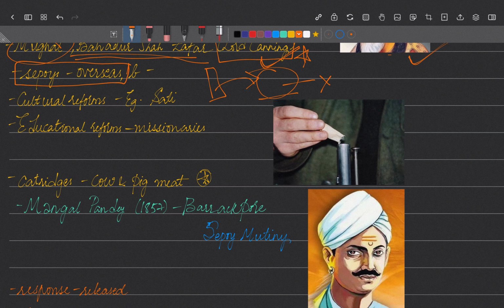And we've seen there were cultural reforms during the 19th century. For example, Sati, right? Raja Ram Mohan Roy started reform movements, and he worked to abolish Sati. It was a very good step taken by the British to abolish Sati. But what happened?